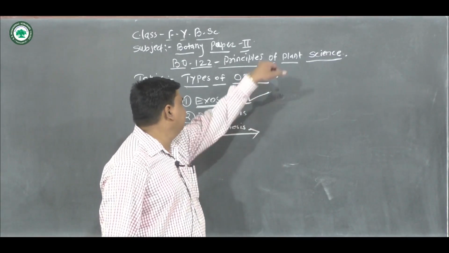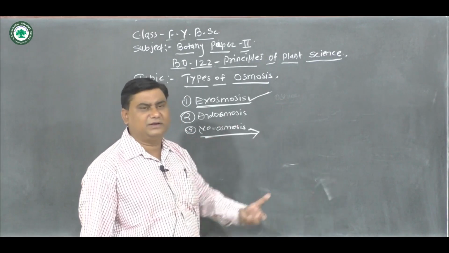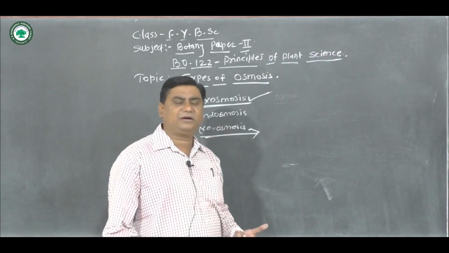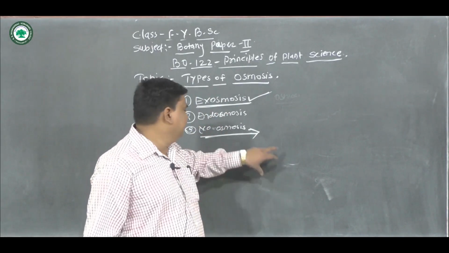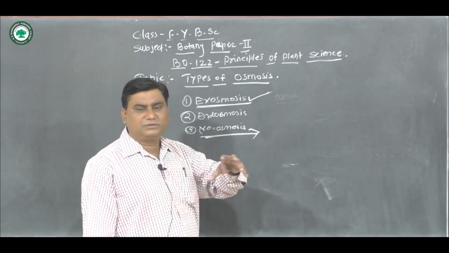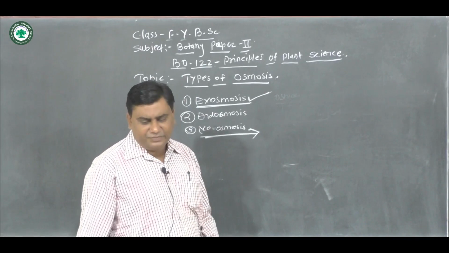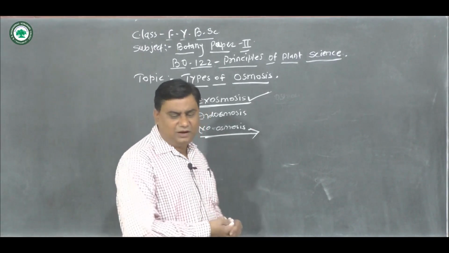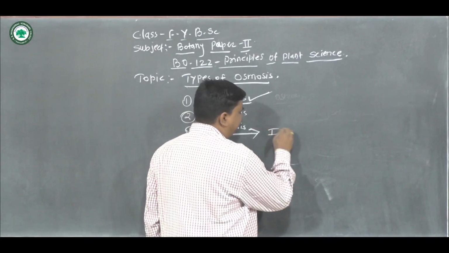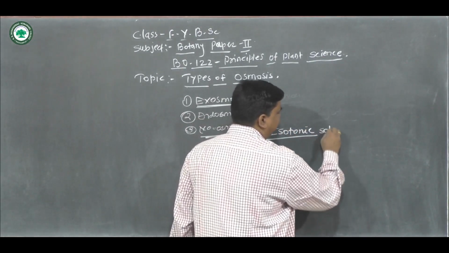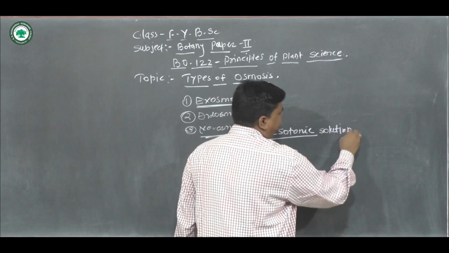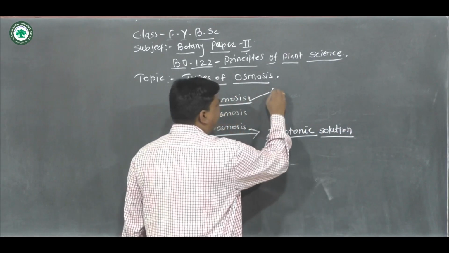Here we had seen exoosmosis, where there is the hypertonic, concentrated solution, and water comes out of the cell sap. If the cell is placed in an isotonic solution,